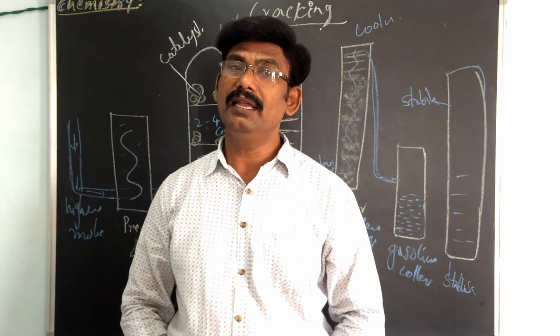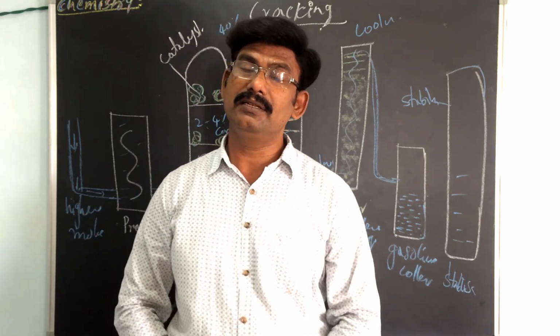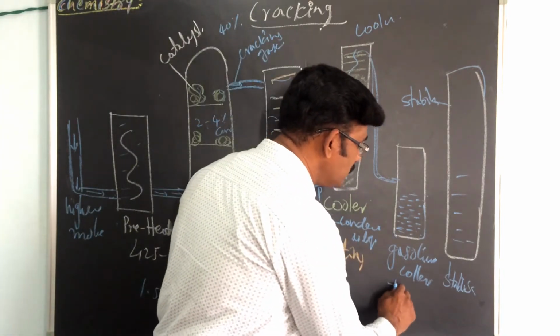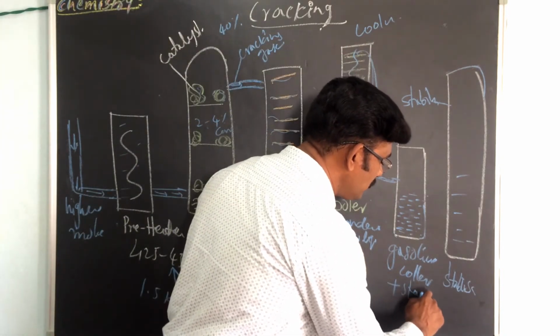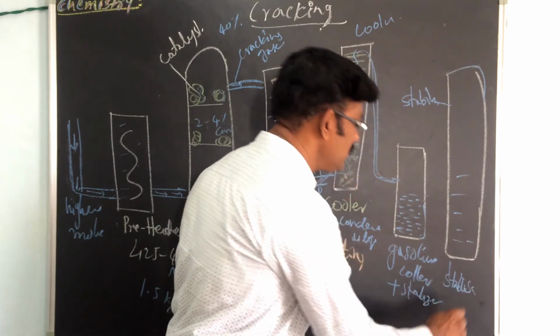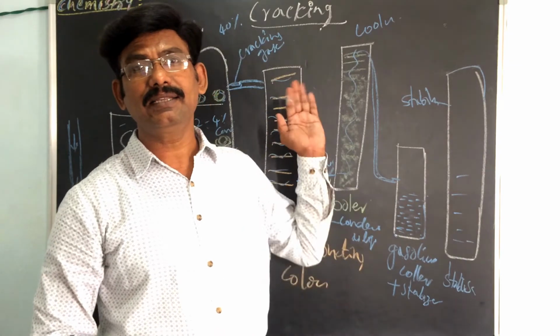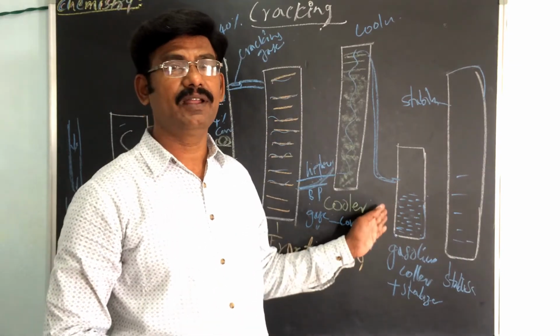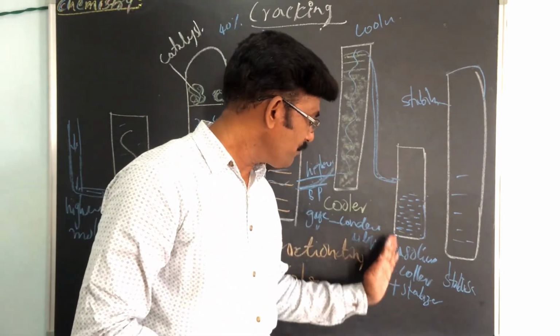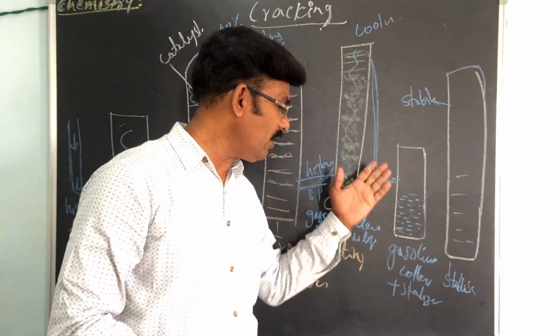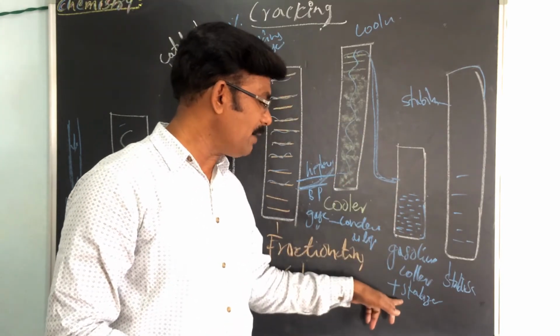Then it is sent to a stabilizer. We use the stabilizer because some gases are dissolved in the gasoline, and we have to remove them.